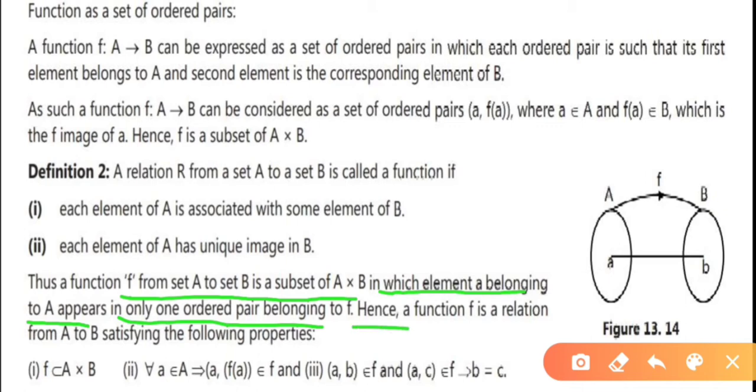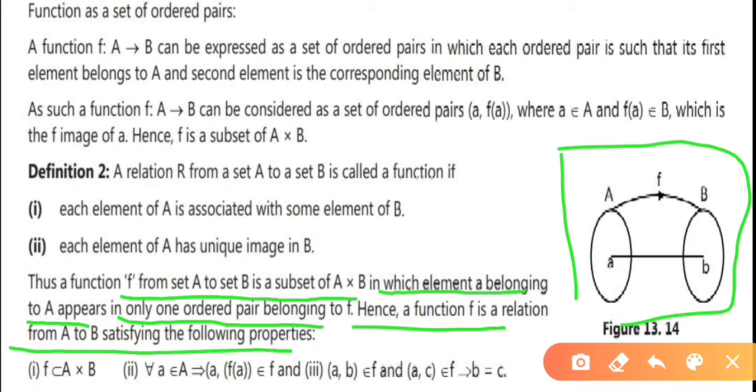Hence, a function f is a relation from A to B satisfying some properties. First, f is a subset of A cross B. Already we know this one: f from set A to set B is a subset of A cross B.